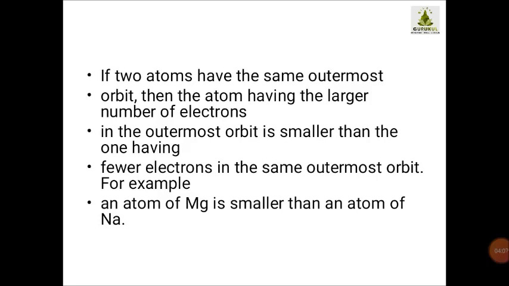number of electrons. Okay, once again go through this video, once again go from the first video of today, so your concept will be more clear. So for example, magnesium is smaller than the atom of sodium because it is having more number of electrons and sodium is having less number of electrons.